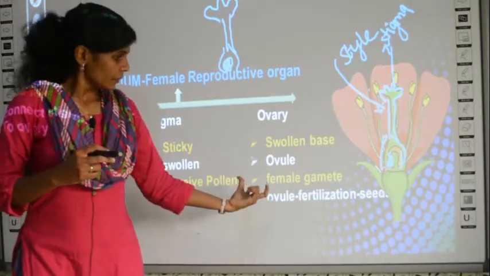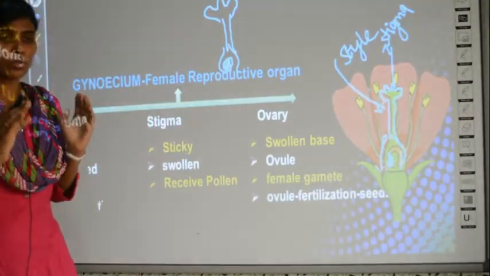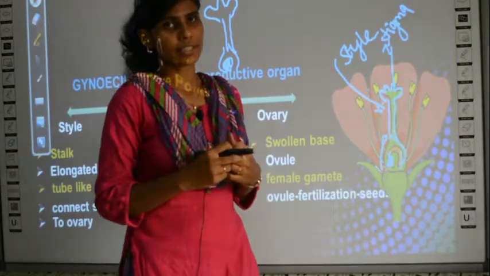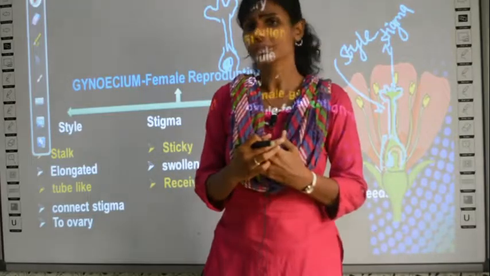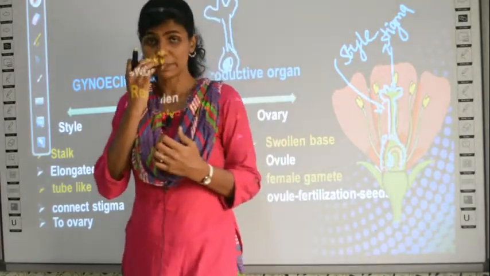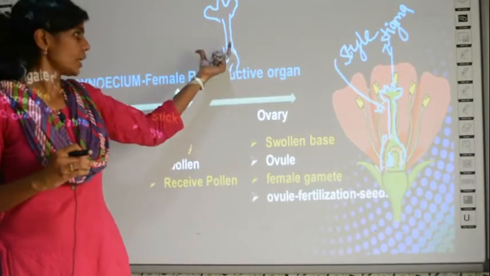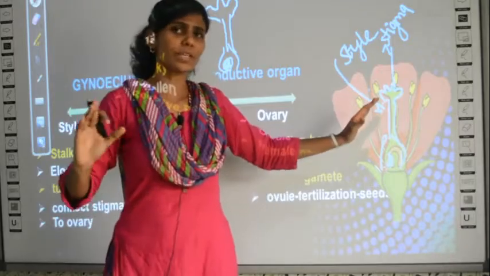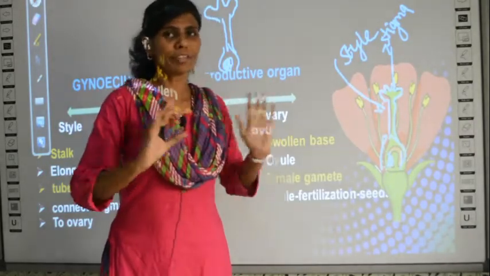And the ovule for fertilization, okay. See, I told you pollen plus stigma will undergo fertilization, that is the male gamete and the female gamete will undergo fertilization, right. After fertilization, what all happens? After fertilization, there are changes in the ovary. Once there is fertilization, the petals will fall off, the sepals will fall off, everything will fall off.